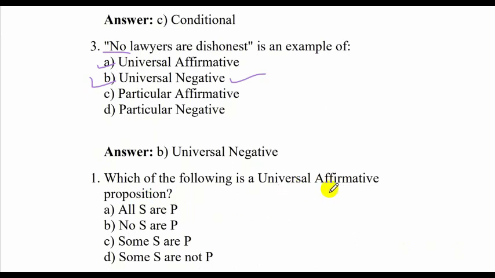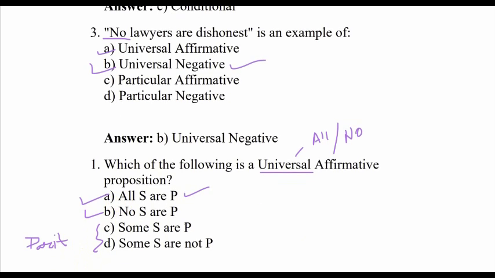Which of the following is a universal affirmative proposition? Now we know universal can be either all or no. Affirmative means all, as it could be either all or no. These two are not valid. These two are known as what? Tell me, what are these two? These are particulars, particular affirmative and particular negative. So in this, affirmative is this one, universal affirmative. This is the correct answer. All S are P.